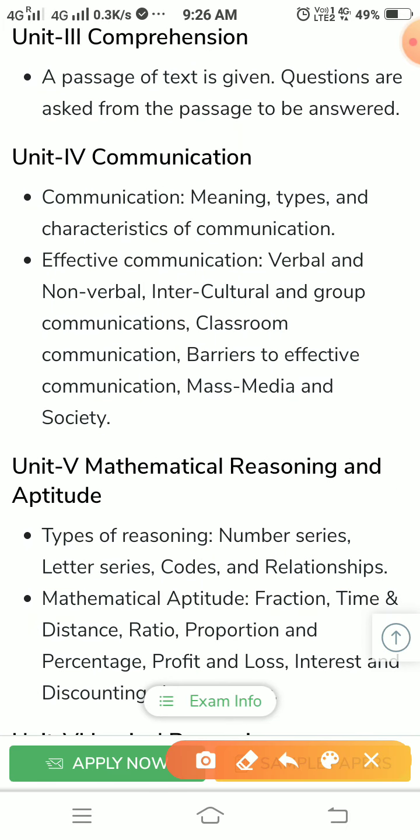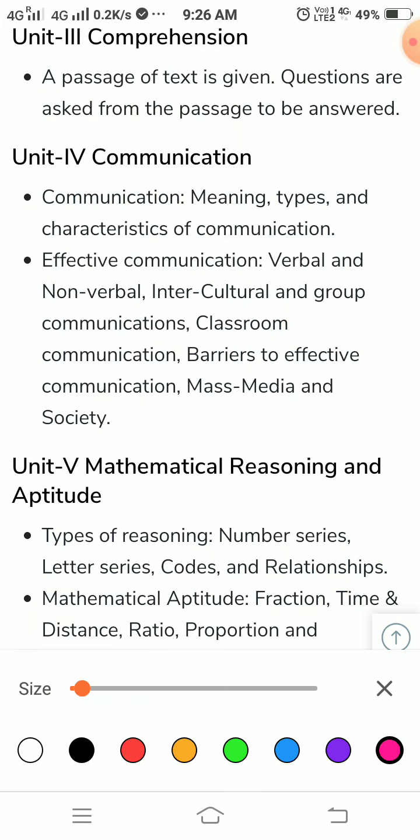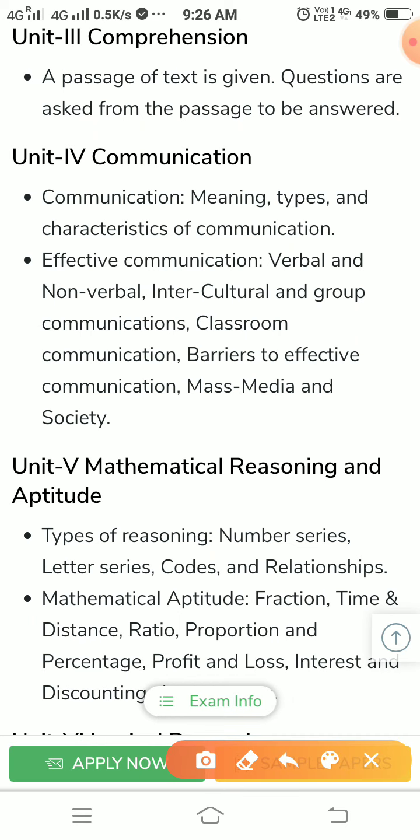Third one, comprehension. English comprehension questions. A passage of text is given, and questions are asked from the passage to be answered. 5 questions will be there for one passage. We have to read the passage and answer the questions. In this area, take a precaution: take your time, no issue, because these are short questions. We don't need to learn by heart or read many general papers or other relevant things. Here, our capacity to work on an English passage fetches the marks. So this is the area where you can get 5 marks out of 5.